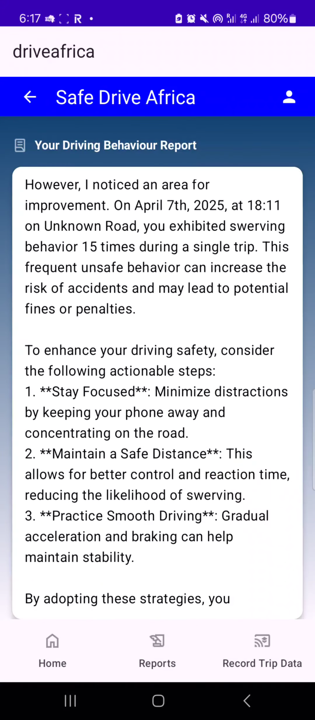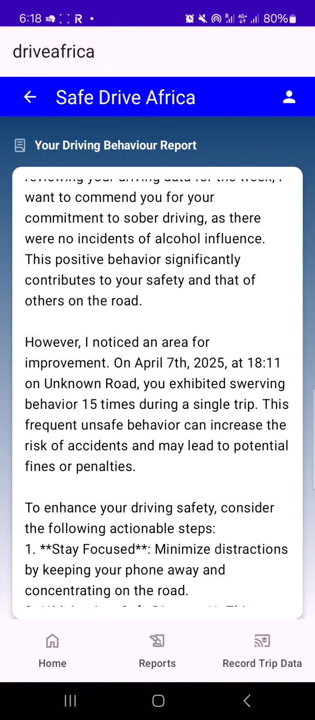"To enhance your driving safety, consider the following actionable steps. Stay focused, minimize distractions by keeping your phone away and concentrating on the road. Maintain a safe distance. This allows for better control and reaction time, reducing the likelihood of swerving. Practice smooth driving. Gradual acceleration and braking can help maintain stability. By adopting these strategies, we hope that..."